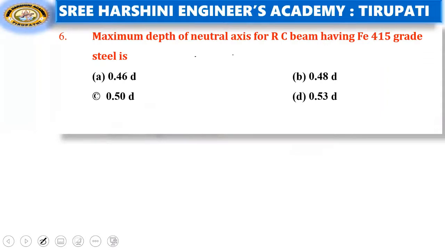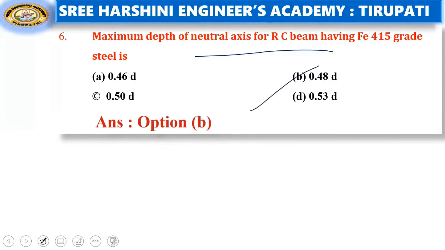Maximum depth of neutral axis for RC beam having Fe415. Just now we discussed that for Fe415 the maximum depth of neutral axis is 0.48 D. That is, the XU max by D ratio for Fe415 is 0.48.